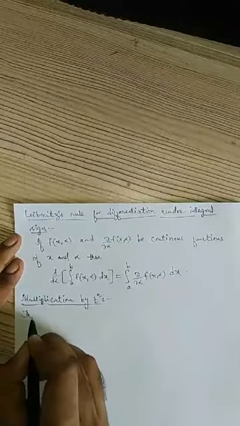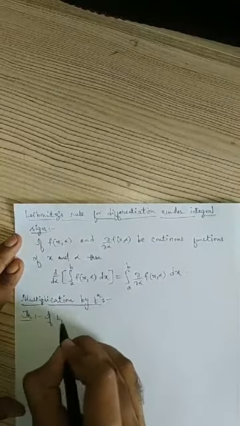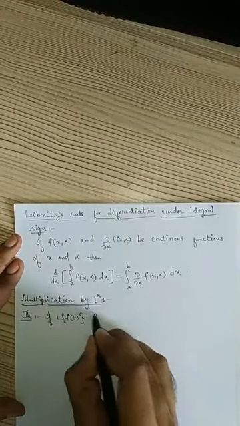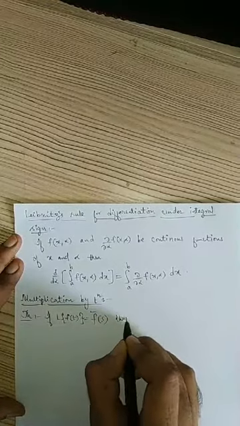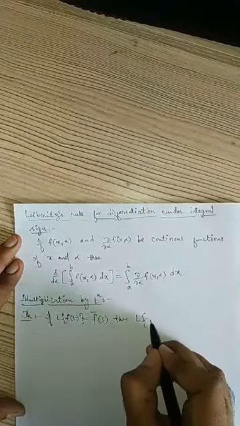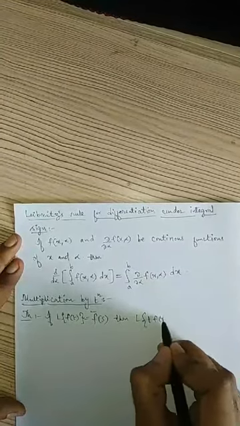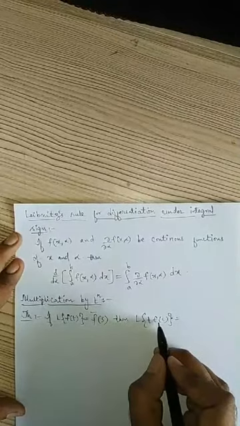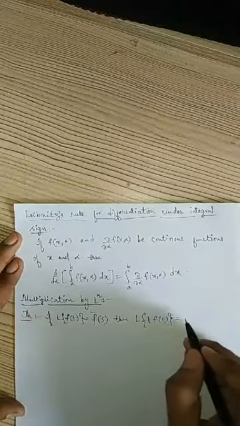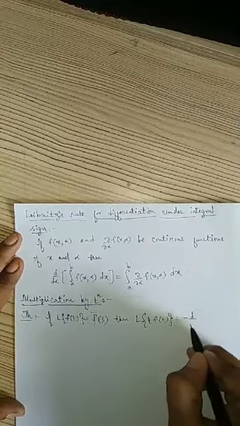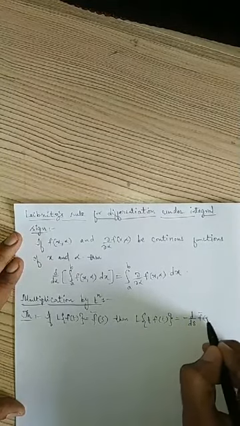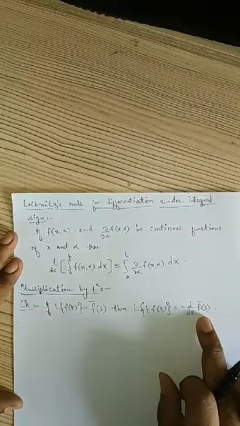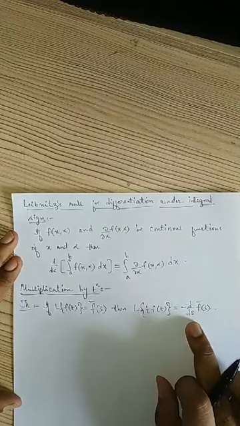This theorem says that if Laplace transform of f of t equals f bar of s, I will first consider multiplication with t only, then generalize to t power n. Laplace transform of t into f of t is given by minus d by ds of f bar of s, that is, the ordinary derivative of f bar with respect to s.